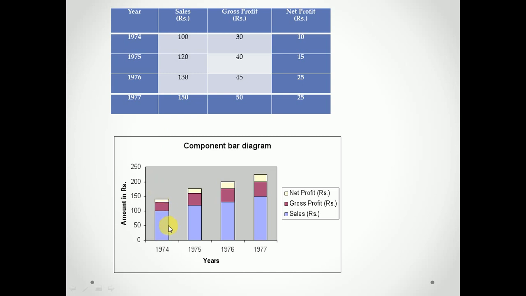So instead of drawing 30 beside this, we draw it above this, up to 130, and again 10. This 10 is drawn on top of this. So this is the component bar diagram. Okay, next.